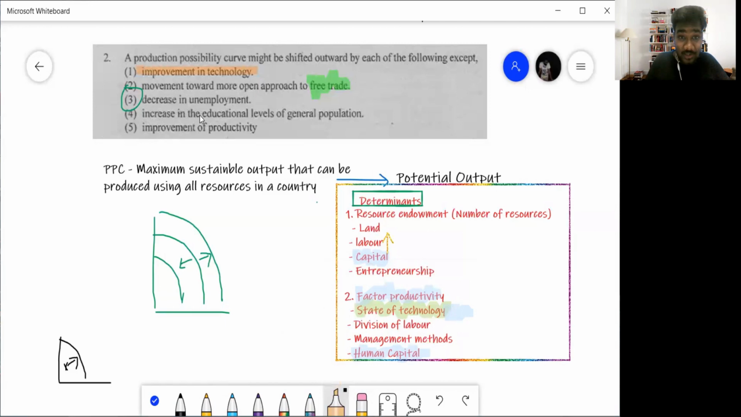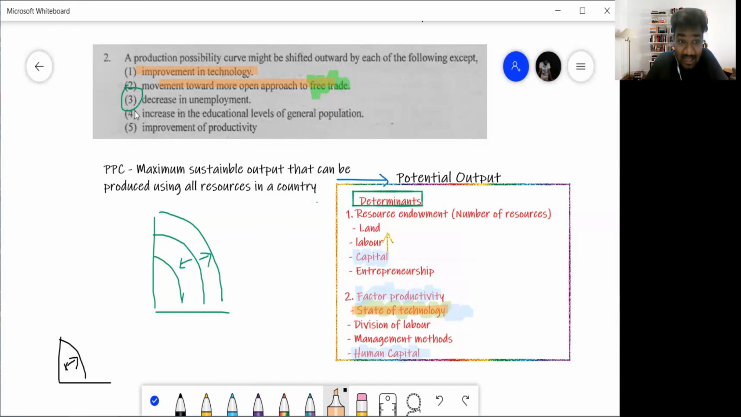Improvement in technology. So when technology improves, obviously productivity increases. PPC shifts outwards. Movement towards a more open approach to free trade. Now, free trade we'll study in unit number 9 and 10. But free trade means you're engaging in international trade. When you're engaging in international trade, what happens? You can easily import, let's say, capital. You can get the machines from other countries. So when you go to free trade, guys, you can argue that your capital usually expands, right? So that will also shift your PPC. Number 3 is the answer.